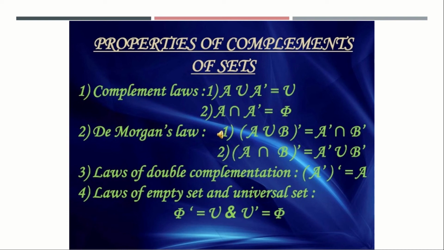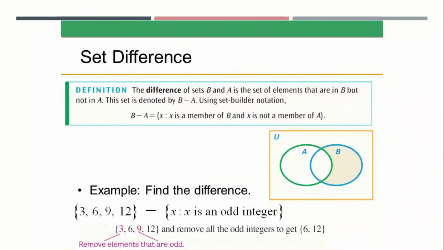The law of double complementation: (A dash) whole dash is equal to A, where the two dashes cancel. A dash means the complement of A, and if we take a complement again, we get the set A itself. Law of empty set and universal set: null set dash is equal to U, whereas U dash is equal to null set. So the complement of one will be the other set, and the complement of the other will be the first set.